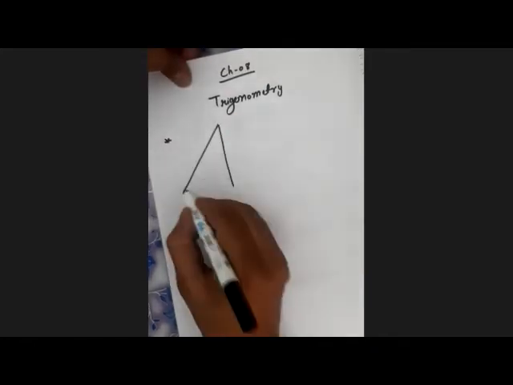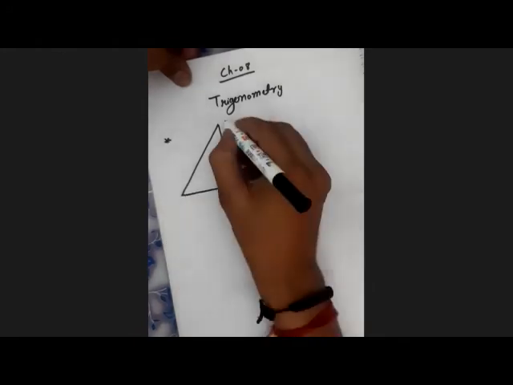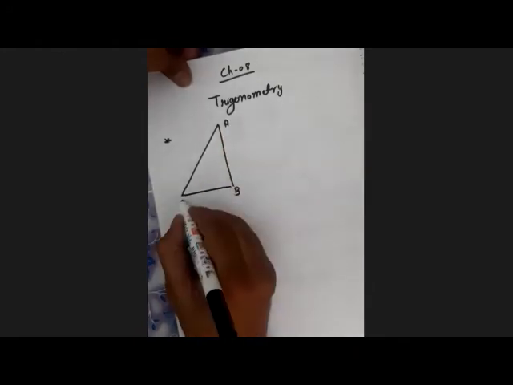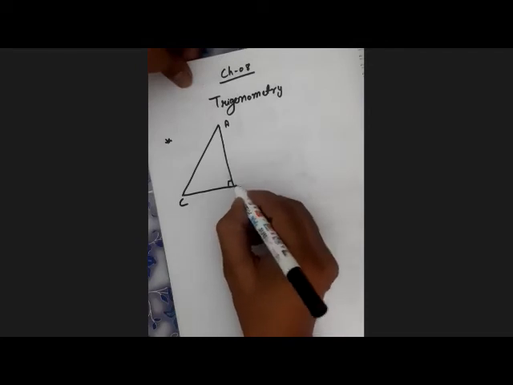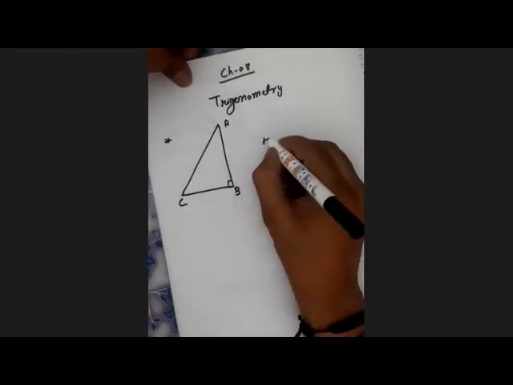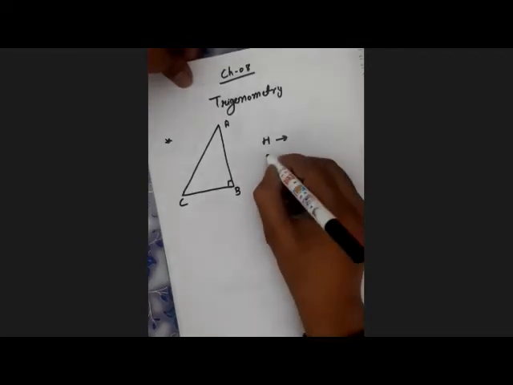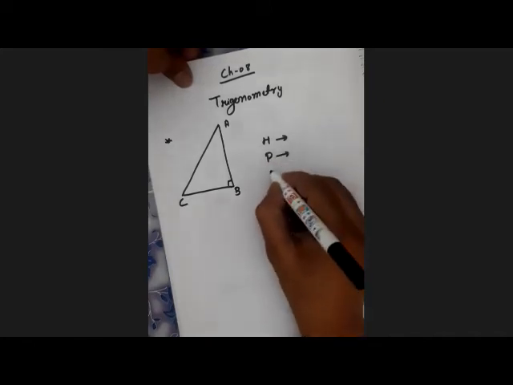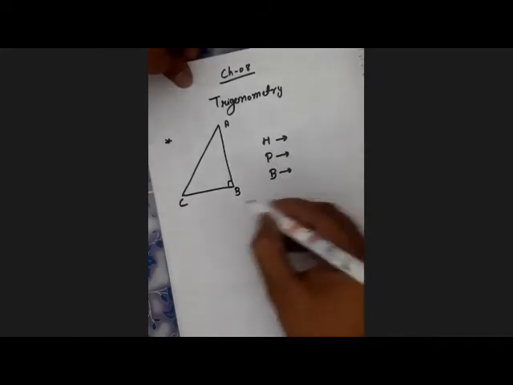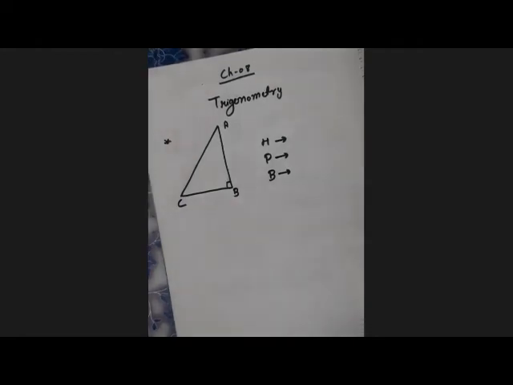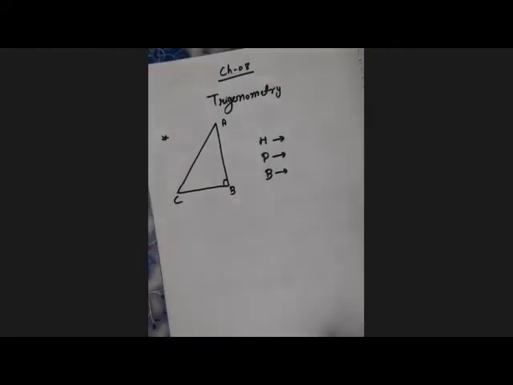This is the right angle triangle ABC. Now I am asking about the hypotenuse. Where is the hypotenuse? Which one is the perpendicular and which one is the base? You just name which side is the hypotenuse, which side is the perpendicular, and which side is the base. So please raise your hand if you know the answer.